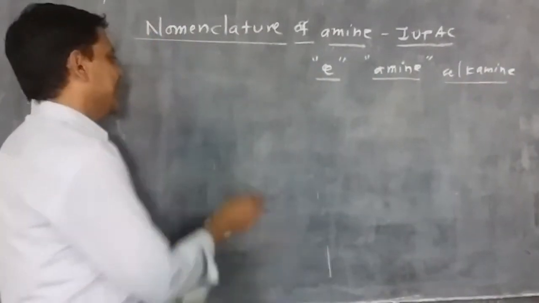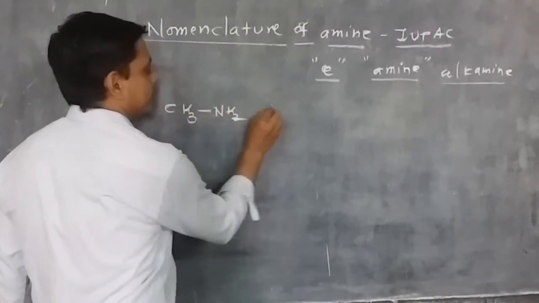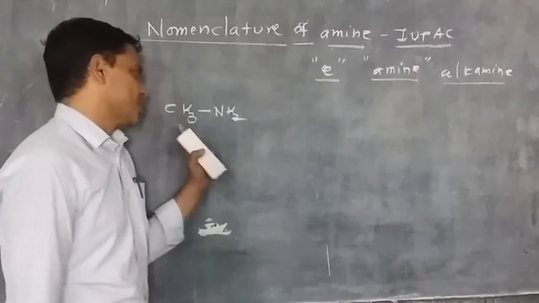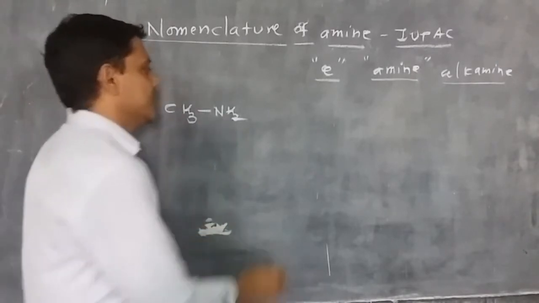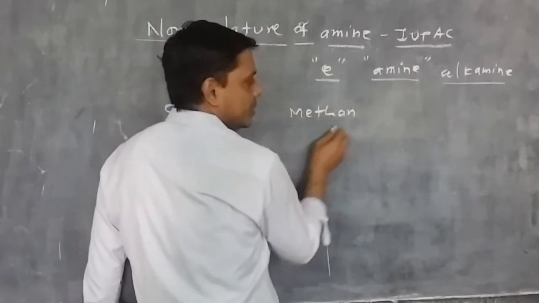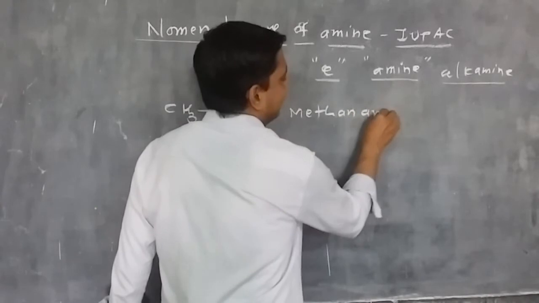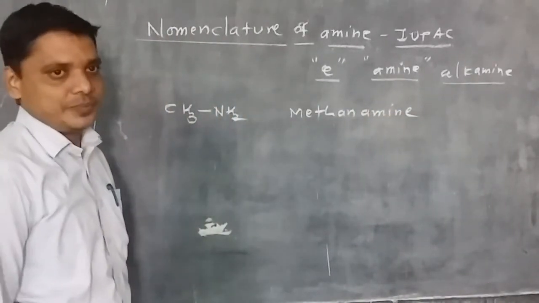So, a simple example. Suppose CH3NH2 is there. In the common system it is called methylamine. But in the IUPAC system, methane is the parent alkane, and the E is replaced by amine. So methanamine is applied for it.